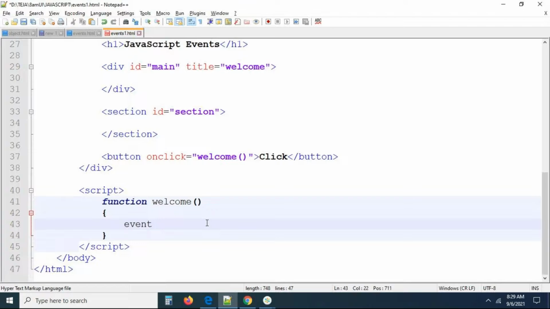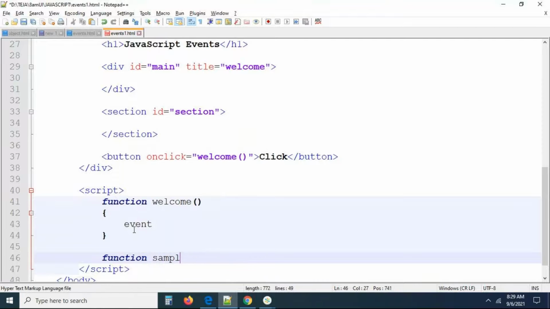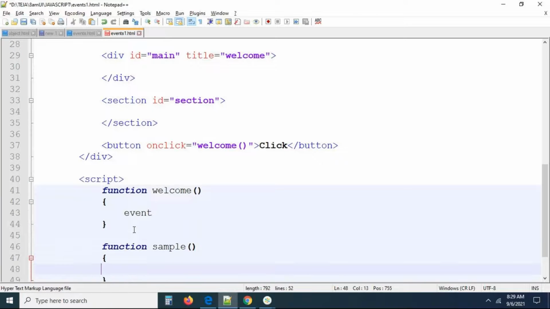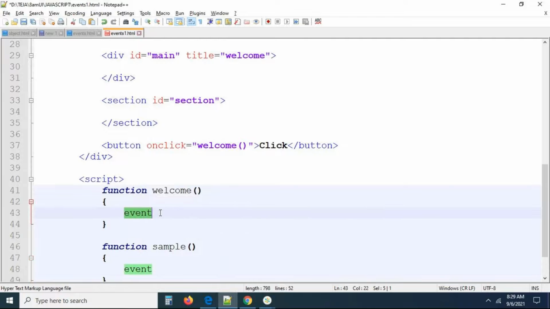See, this is the welcome function. It is attached to the on click event. Now I am writing a function, sample. In this sample function, can I get the event object? I told you event is a predefined object. In the sample function, can I get the event object? It is highly impossible. The event object will automatically be available to an event function only.